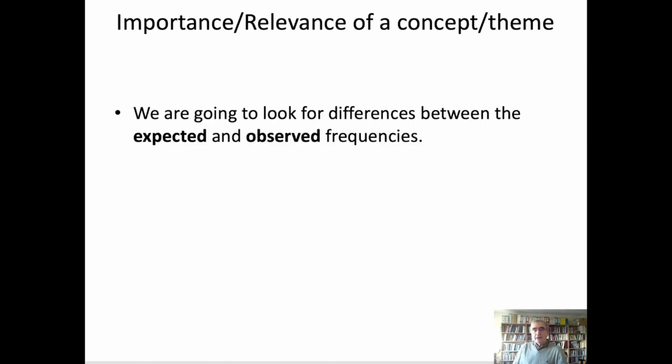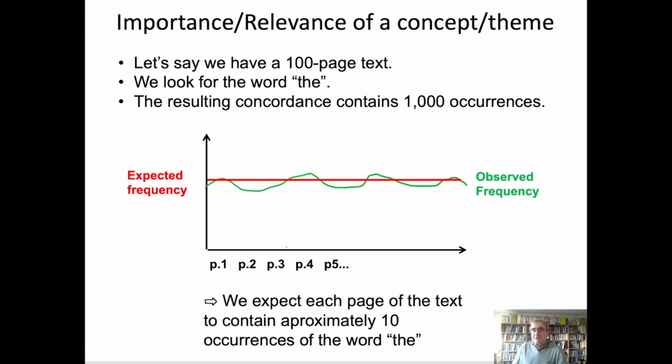So, expected and observed frequencies. To simplify, let's say we have a text or a corpus that contains 100 pages. We look for the word "the", and we find out that the resulting concordance contains 1,000 occurrences. We have 1,000 occurrences of the word "the" in a 100-page text. So we expect to find approximately 10 occurrences per page.